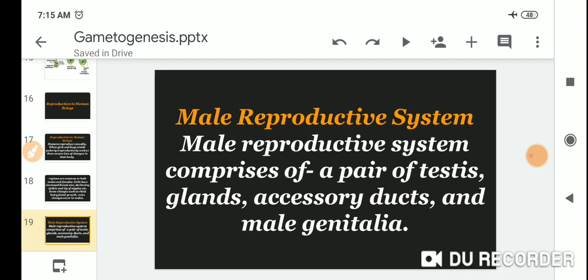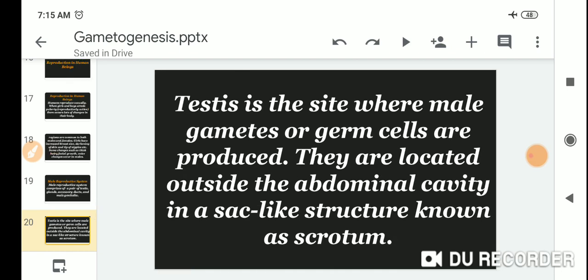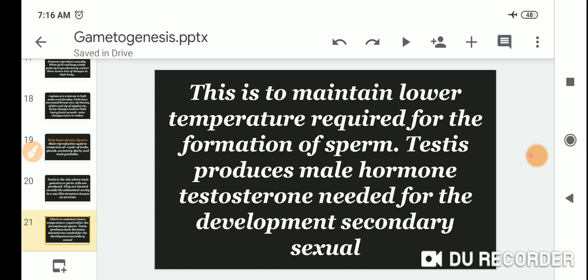Male reproductive system. The male reproductive system comprises a pair of testes, accessory glands, ducts, and the male genitalia. The testes are the sites where the male gametes, or germ cells, are produced. They are located outside the abdominal cavity in a sac-like structure known as the scrotum. This maintains the lower temperature required for the formation of sperm.